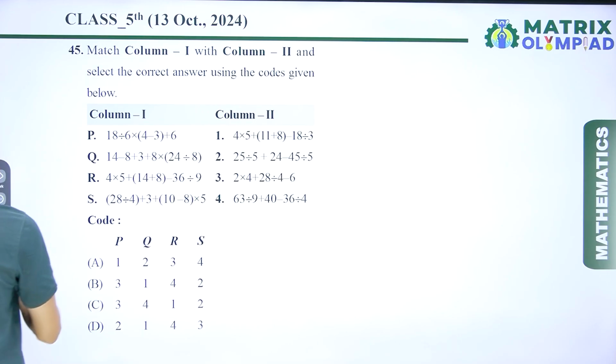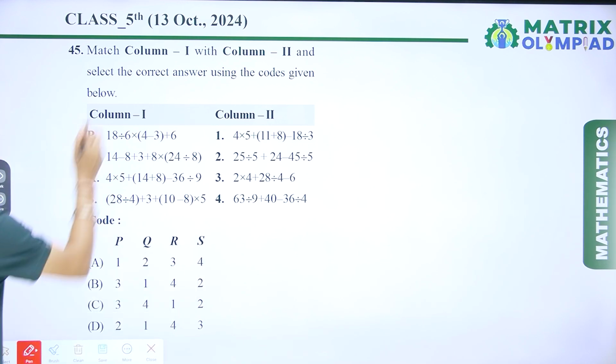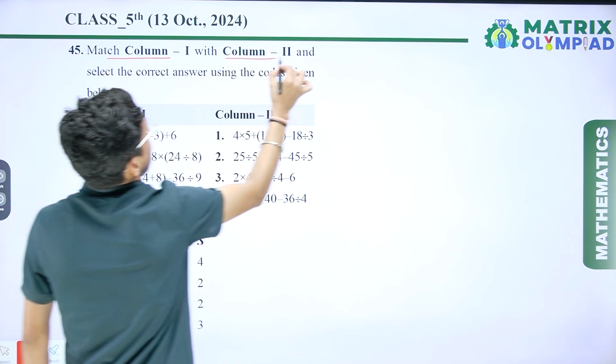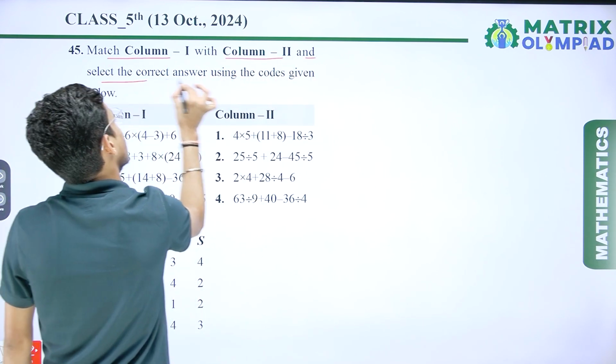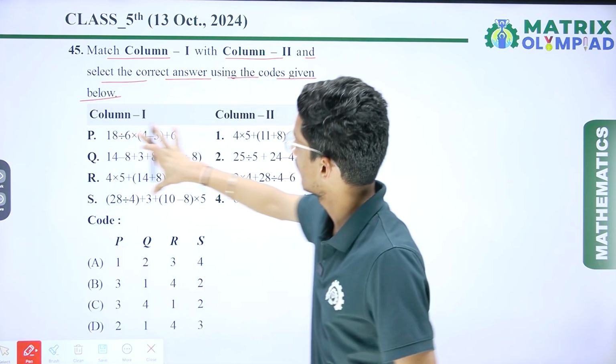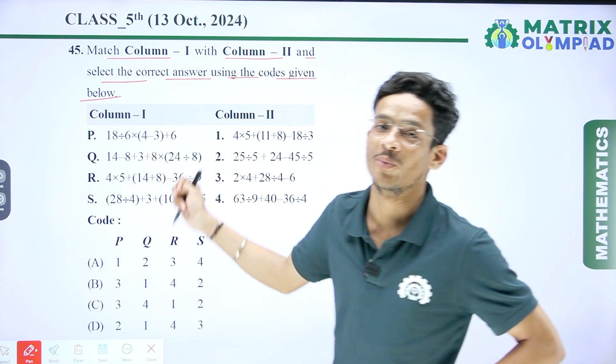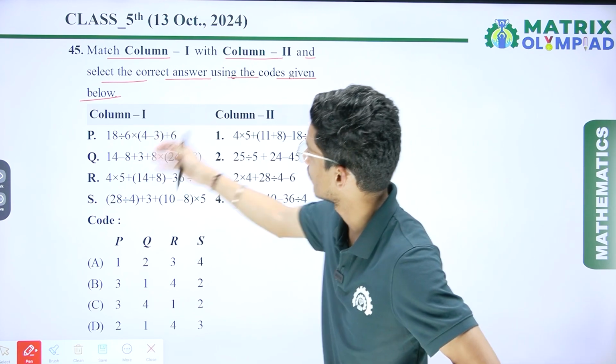Now if I talk about the next question, that is match column 1 and column 2 and select the correct answer using the code given below. So here we have column 1 and here we have column 2, and we have to solve with the help of BODMAS rule. So first we simplify column 1.